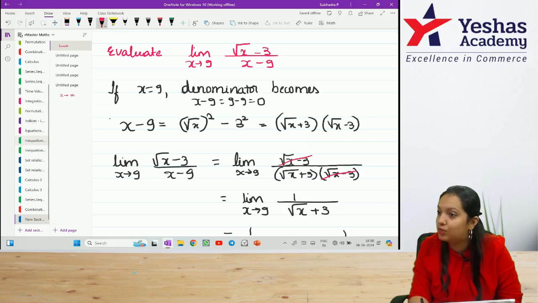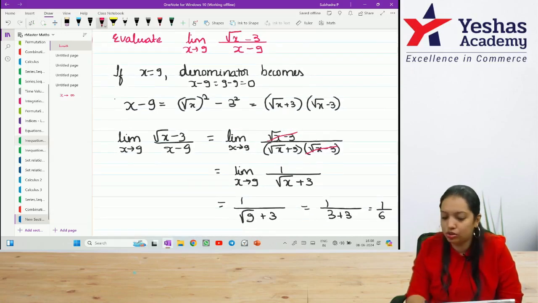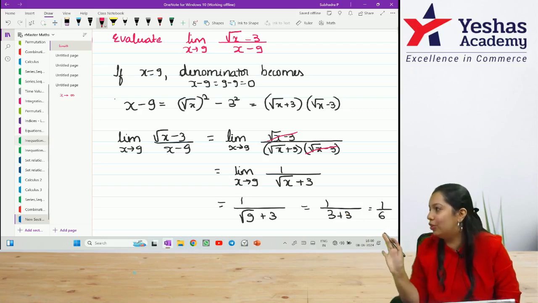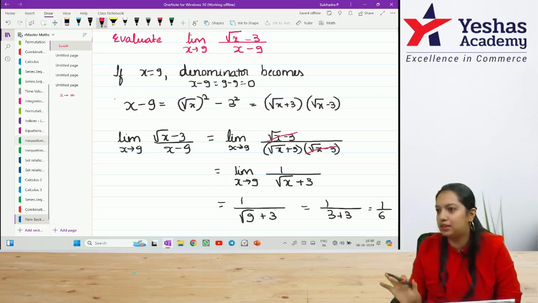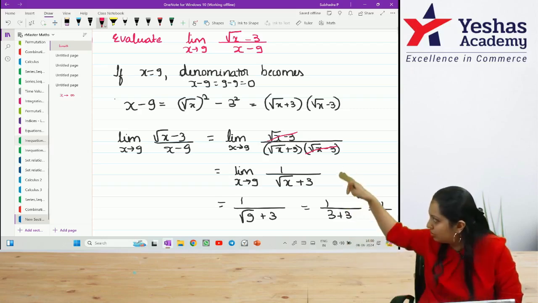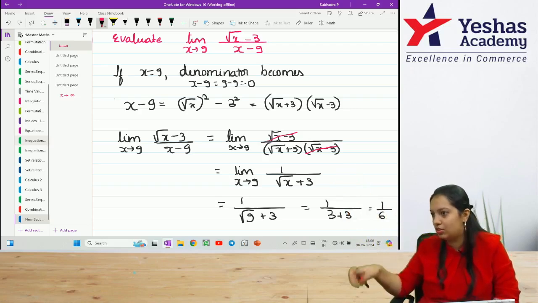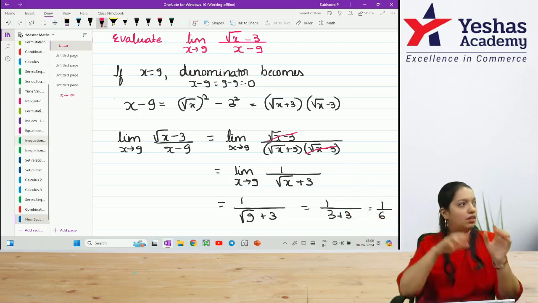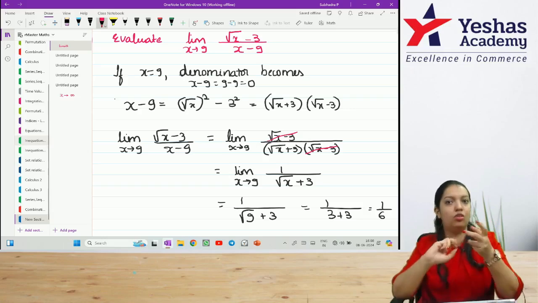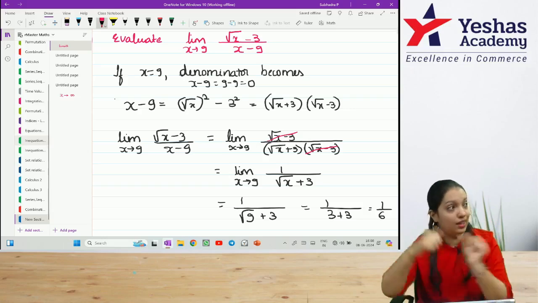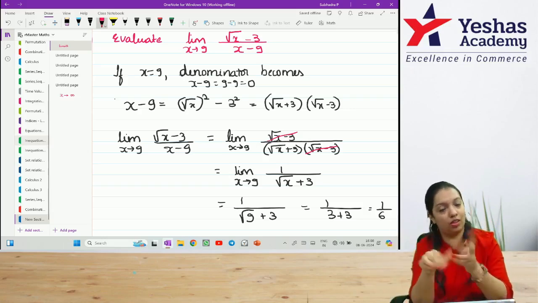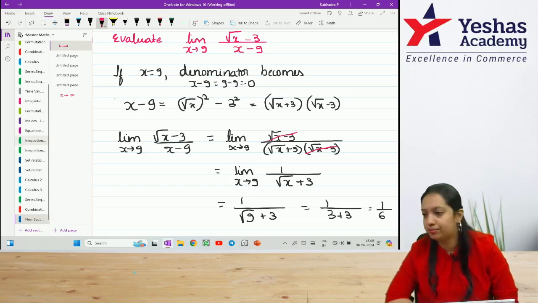In place of x, what can I take now? 9. So it will become root 9. What is root 9? 3. So the denominator will become 3 plus 3, 6. Denominator shouldn't be 0. That's the only rule of these limits. It shouldn't be 0. So write this down. You understood the solution? It's not a hard and fast rule that only the numerator has to be changed. In this question, we observed that even the denominator can be changed.